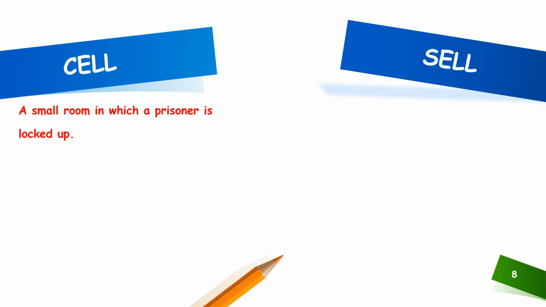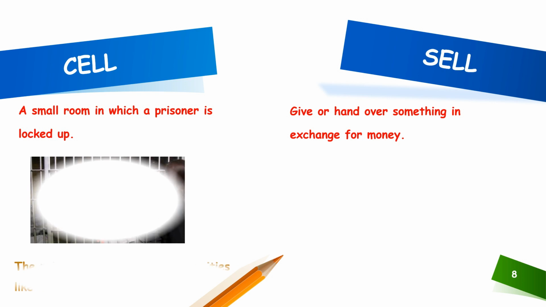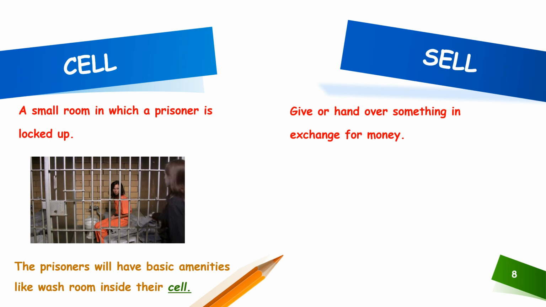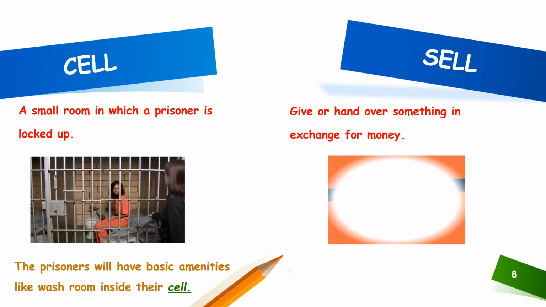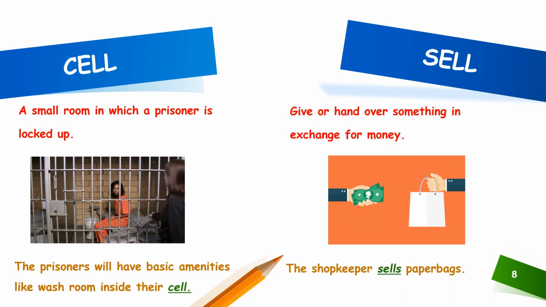The eighth set of homophones for discussion is cell and sell. Cell is a small room in which a prisoner is locked up, and sell is to give or hand over something in exchange for money. Now, let us see how to use this homophone in a sentence. The prisoner will have basic amenities like a washroom inside their cell, and the shopkeeper sells paper bags.